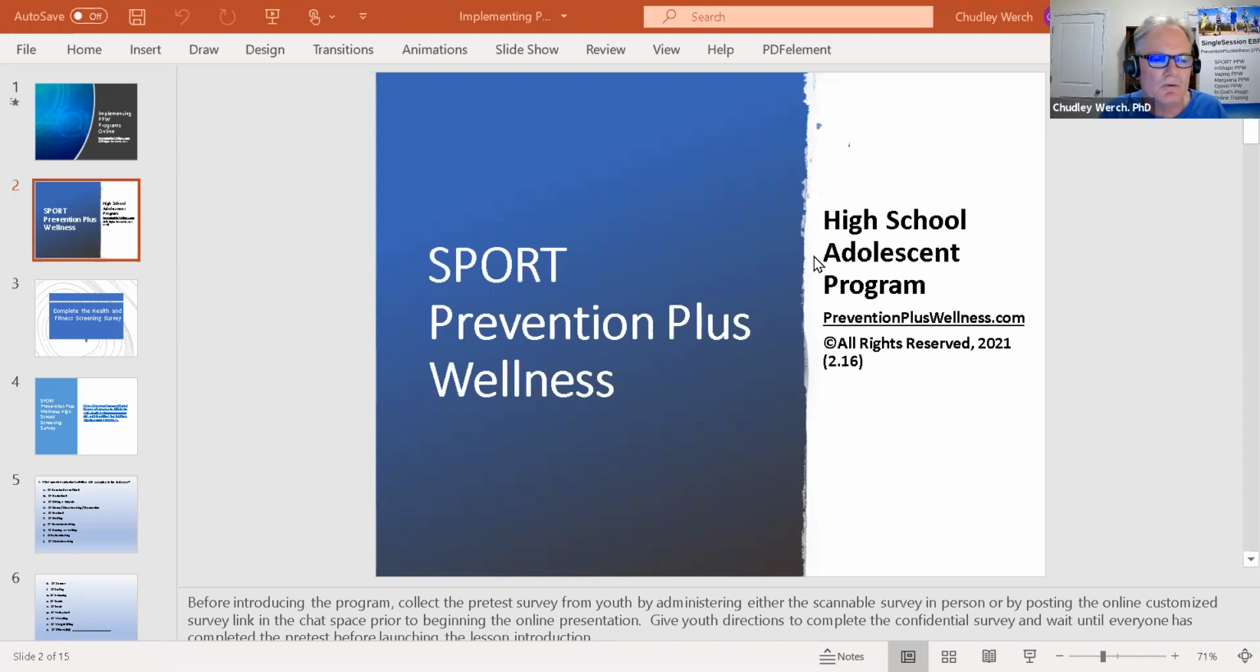It says here, before introducing the program, and this is a reminder too, that you can use your pre-test and your post-test that come with your Prevention Plus Wellness program. So here's the time to collect your pre-test. If you're implementing your program in person, you make a copy of your pre-test from your digital download that comes with your program manual. Your digital download has all of your reproducible materials, your PowerPoint slides. So you can make a copy, distribute it, and collect your pre-test in the scannable form. But what happens if you're implementing your program online?